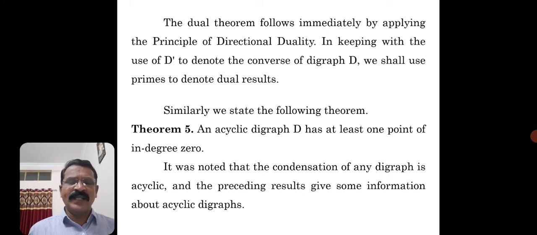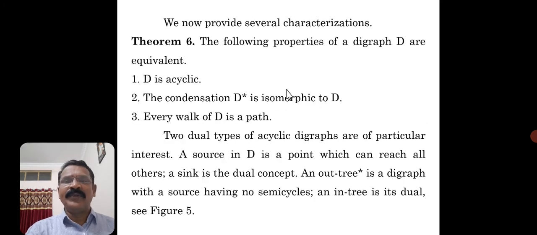Okay, it was noted that the condensation of any digraph is acyclic. The condensation of a digraph is acyclic, and the preceding results give some information about acyclic digraphs. So if you compare that with the results, we now provide several characterizations based on these results and the previous ideas. The following properties of a digraph D are equivalent. We are not going to prove the results, just state them on the basis of observations.